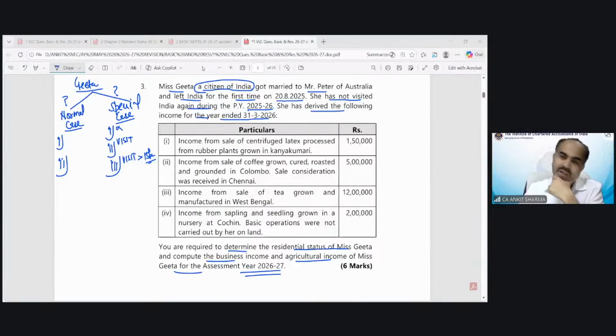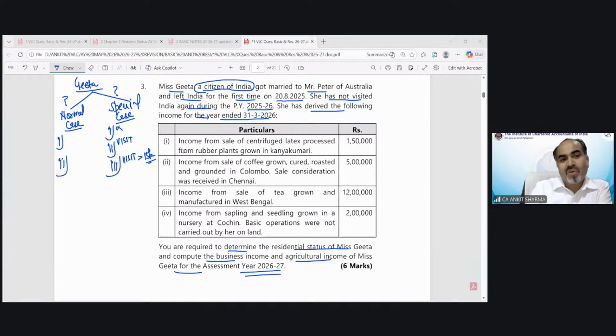Yosami is saying non-resident and her total income is 142,000. Okay, Navneet is saying it is a special case. Just tell me whether it's a special case or a normal case. Nagaraj is saying special case. Yosami is saying special case. Okay, and it's a very interesting fact that you will see.